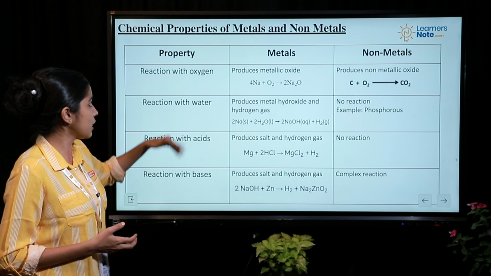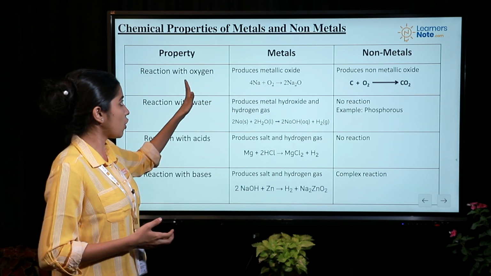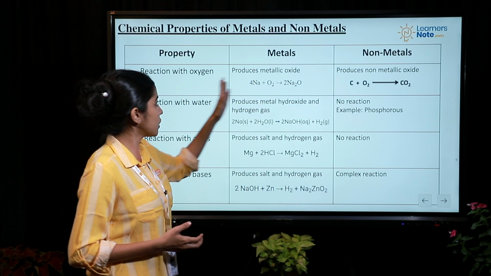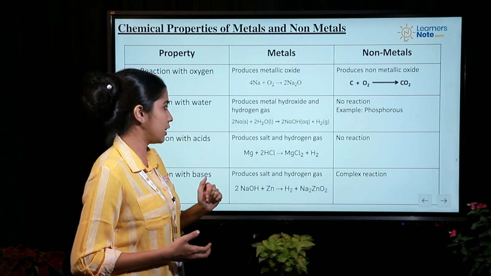To summarize, you can say that the reaction of metal with oxygen gives you metal oxide and non-metal with oxygen will give you non-metallic oxide.